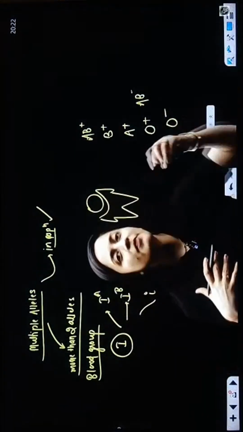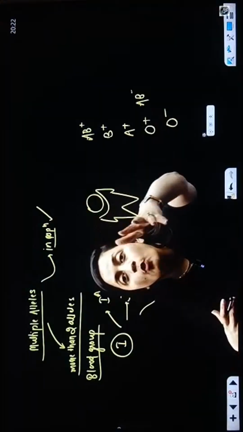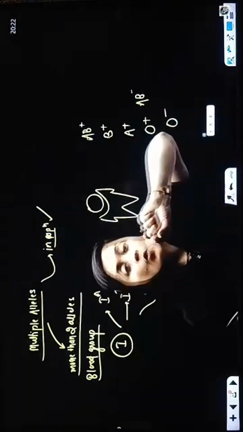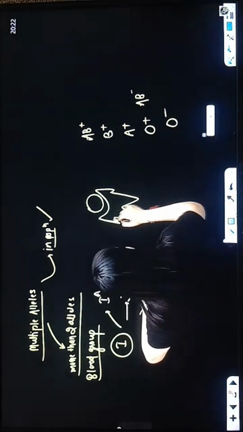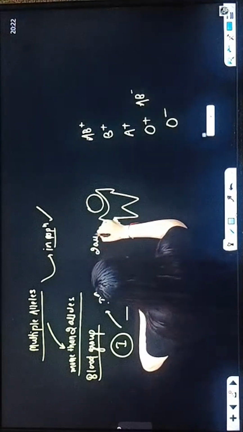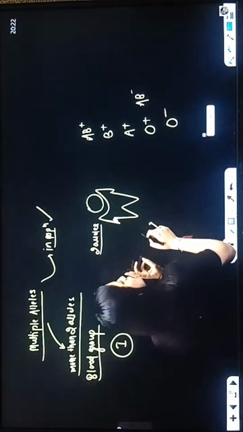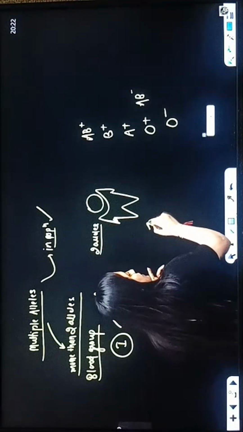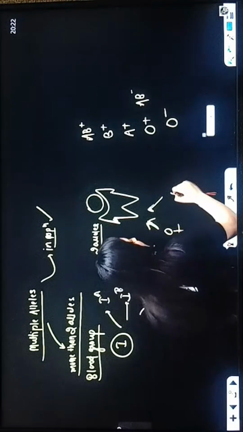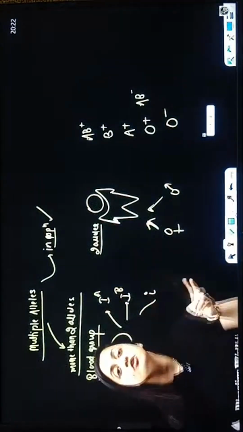In the population, somebody will have A blood group, B blood group, AB blood group, O blood group, plus or minus will also be there. But in a single individual, there are only two alleles for that particular character. Why two alleles? Because one copy will be there from mother's side, another copy will be there from father's side. So that is why in the population you will see all the three alleles.